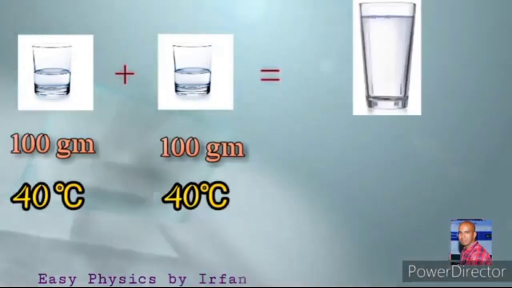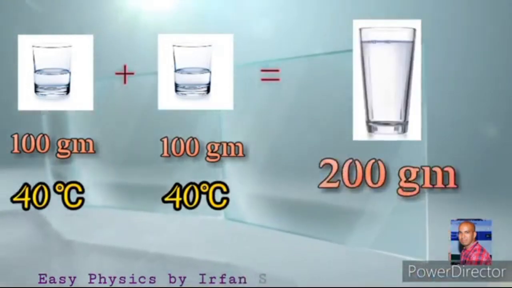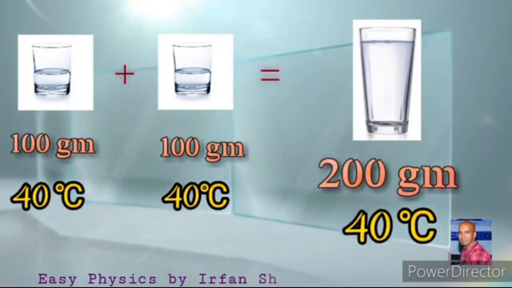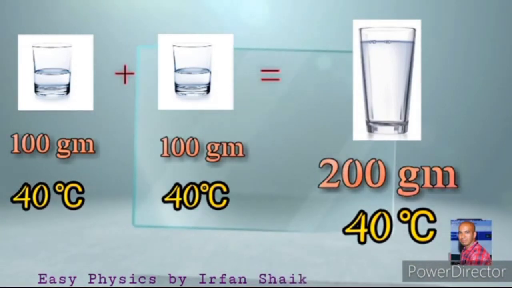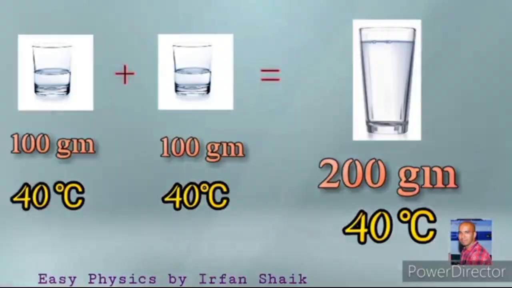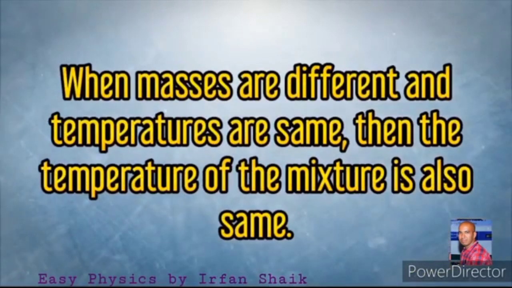When we mix these two, the mass becomes 200 grams, but the temperature remains the same, that is 40 degrees centigrade.